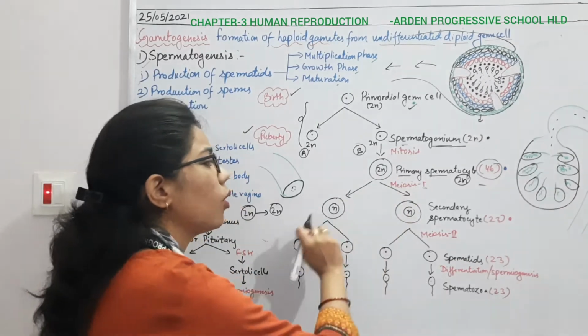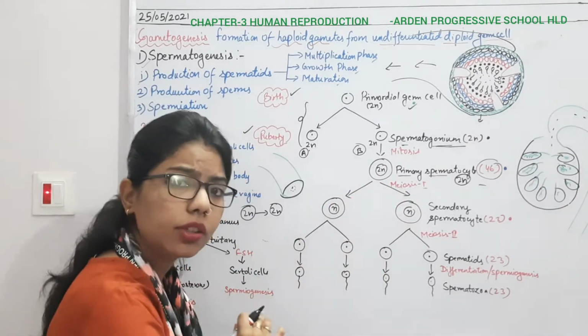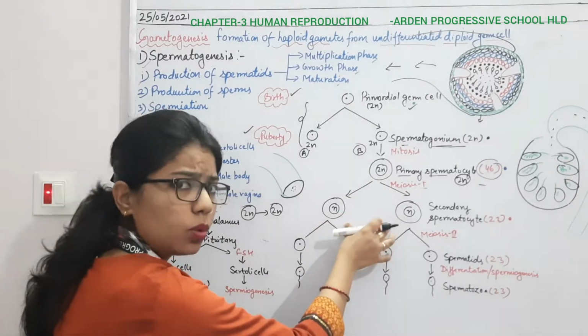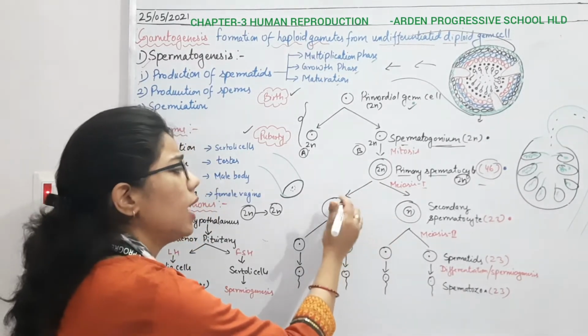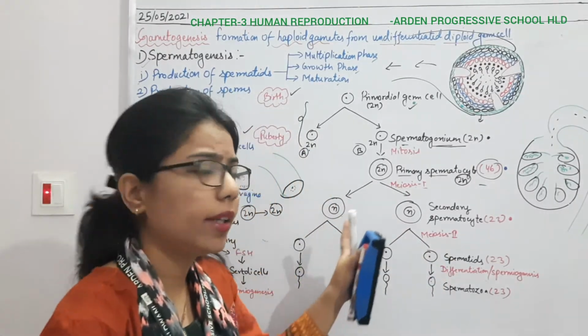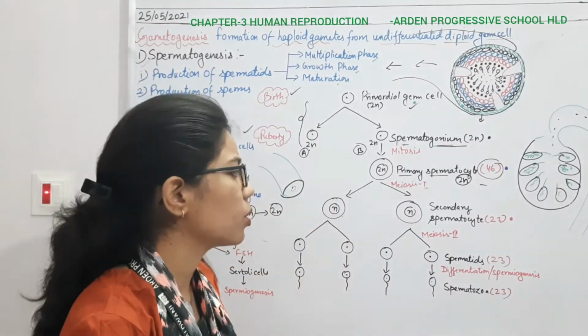So meiosis 1 is the one in which there will be reductional division, and due to this reductional division, it will form two daughter cells. Two cells here, and both will contain the haploid number. So this is meiosis 1.